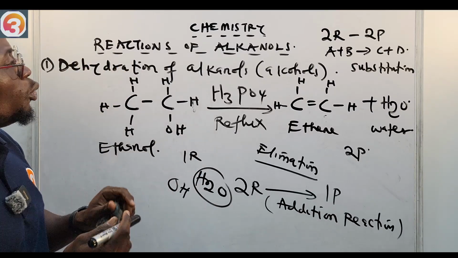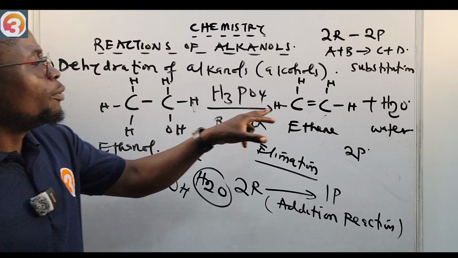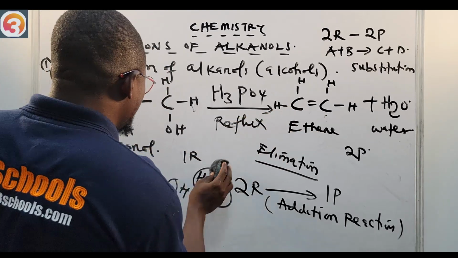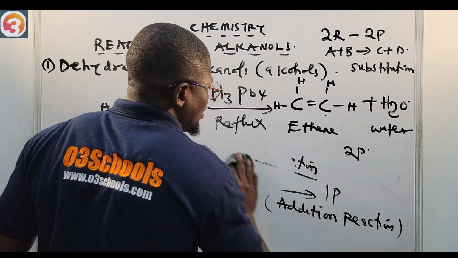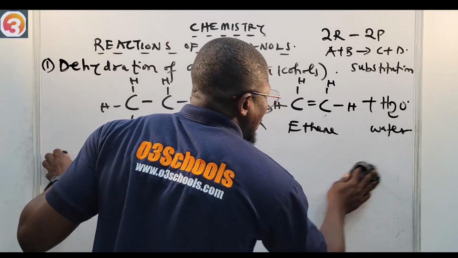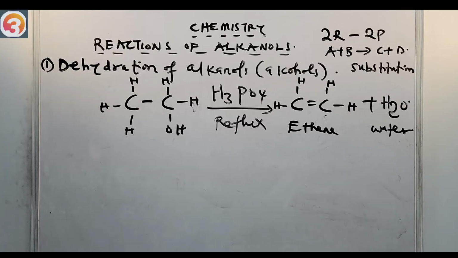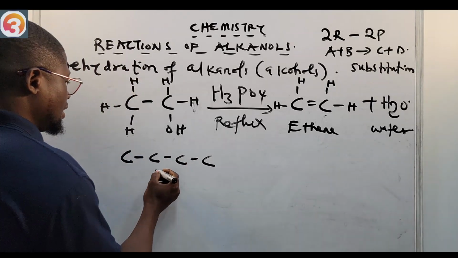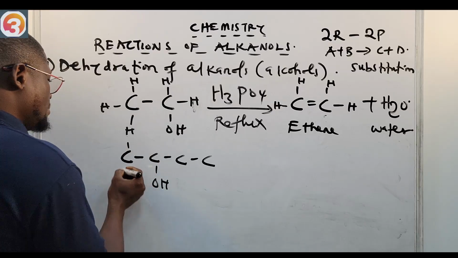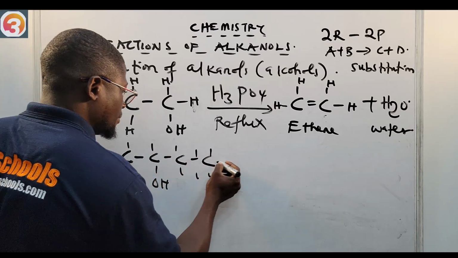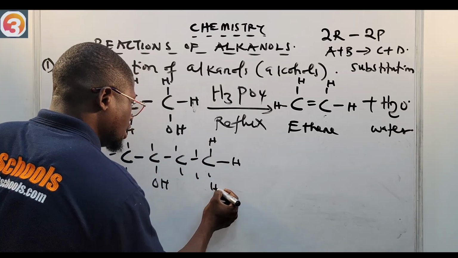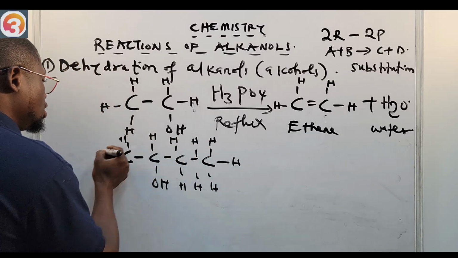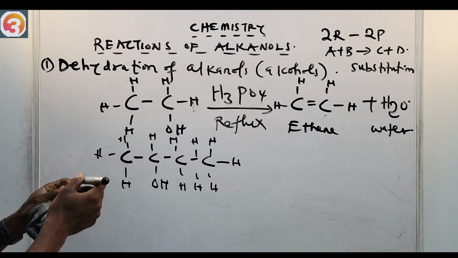Where are we going to remove the OH from? Where will the double bond be formed? This is another very important thing. Let me use an alcohol that has 4 carbon atoms. For example, we have C, C, C, C, then here we have OH, with hydrogens on the remaining positions.